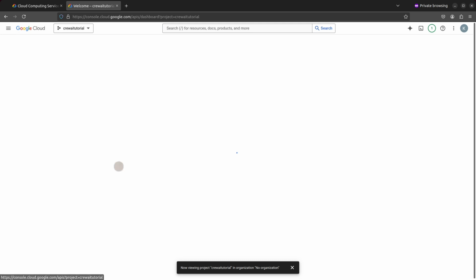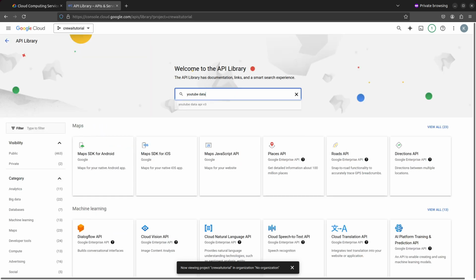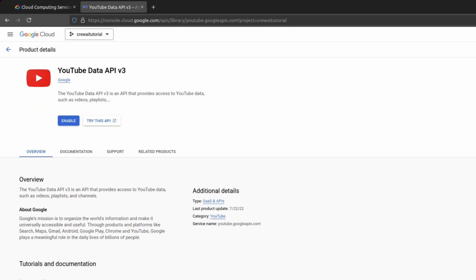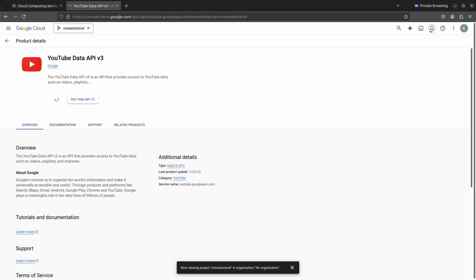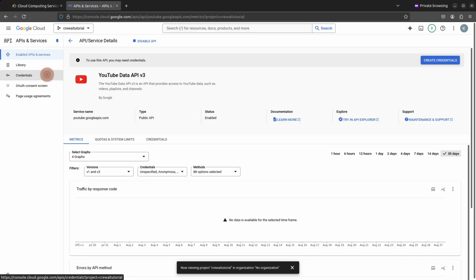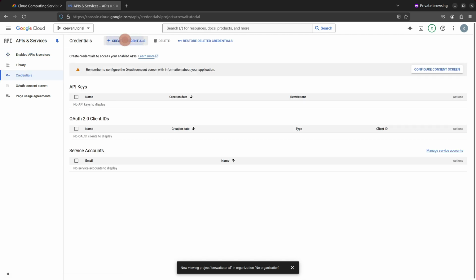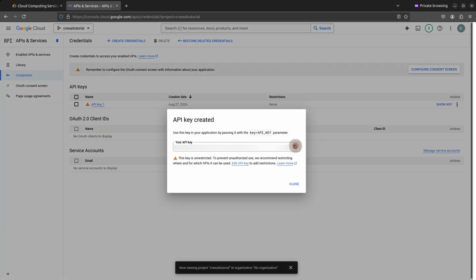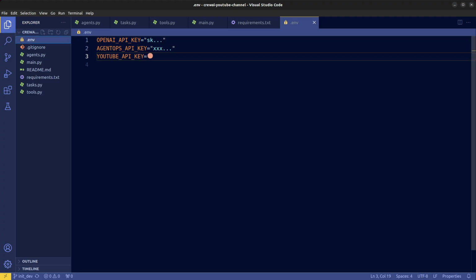Go to API and Services, enable the YouTube Data API. After that, navigate to Credentials, create credentials, and select API key. Finally, copy that into your .env file and name it accordingly. Alright, now that we have set up our project, we're ready to move on.